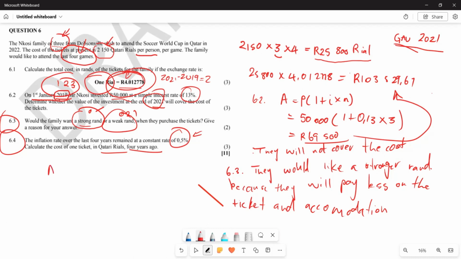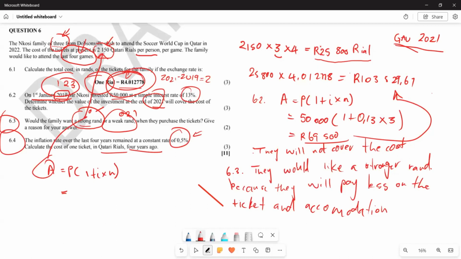Now you are going to simply say A equals P into 1 plus i multiplied by n. In this case, we are going to use this as our formula to calculate the interest, or rather the accumulated amount. So what are we going to do? We are going to start here. The A, what was the cost of the ticket then? We have the cost here.